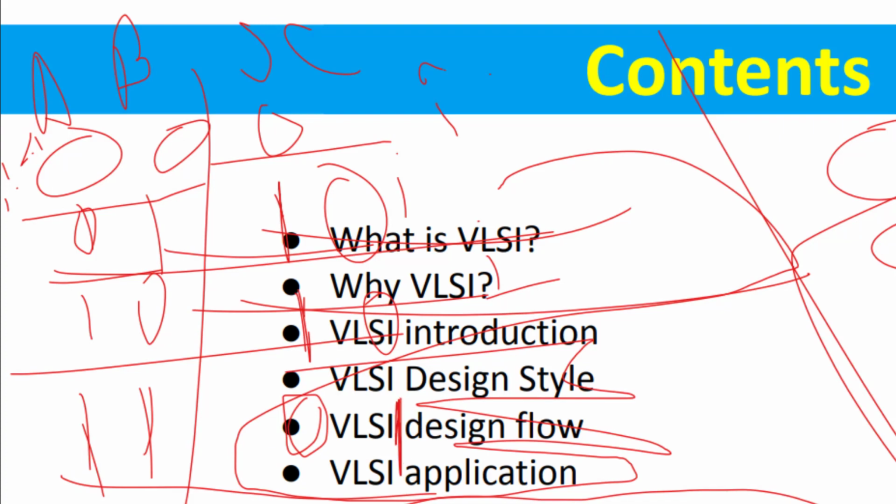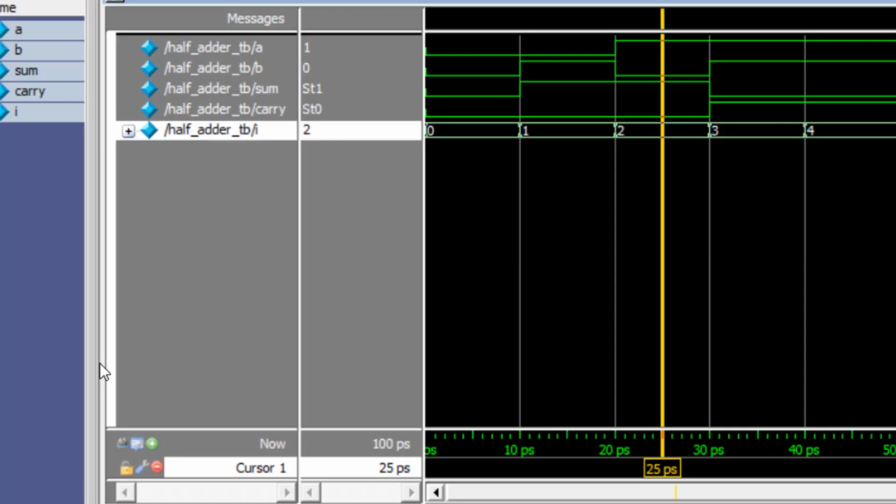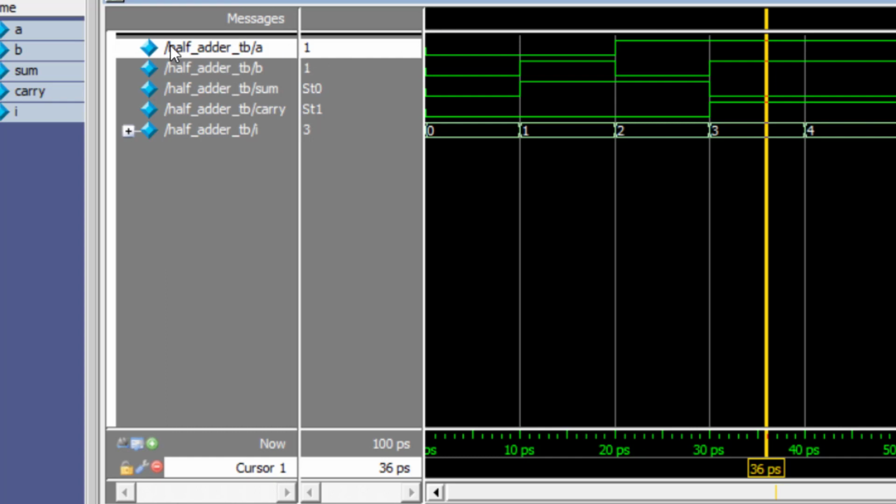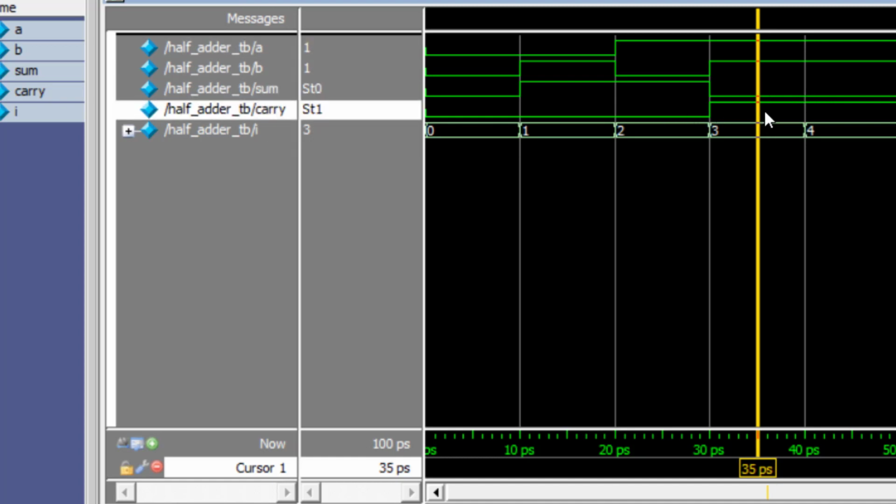Now we have to verify whether it is correct or not. Here you can see the half adder: A is 1, B equals 1, and the sum equals 0 and carry equals 1. So we have verified that all the outputs are correct and the design is correct.